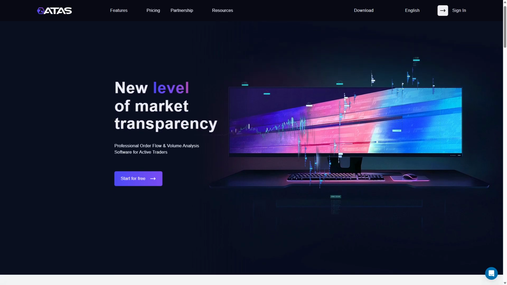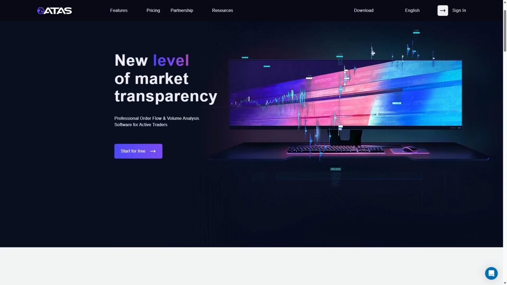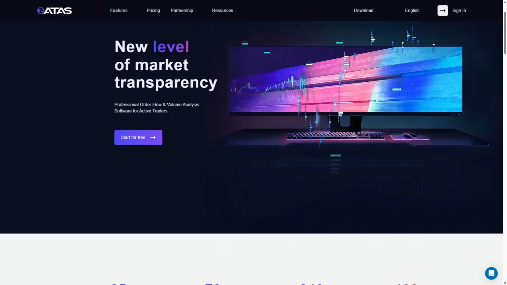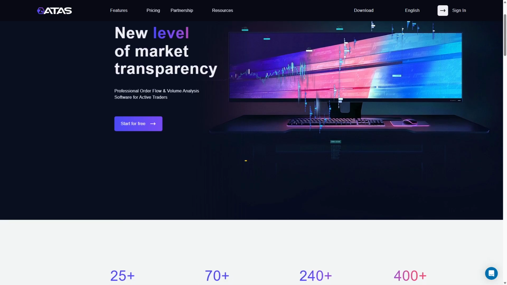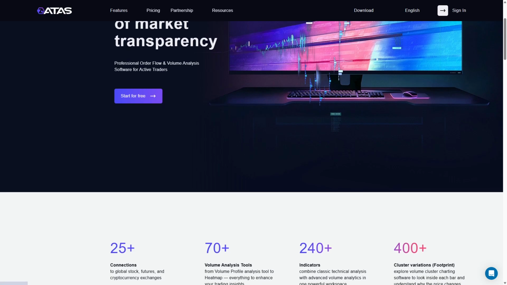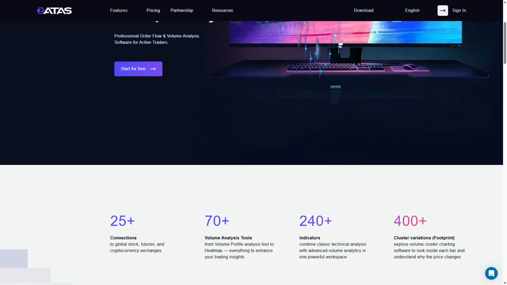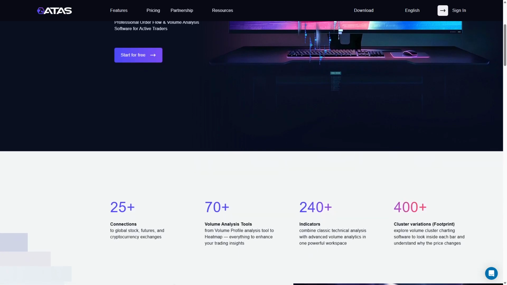ATAS is a comprehensive order flow platform that provides traders with real-time market volume analysis through heat maps, volume profiles, and cluster charts. It works by aggregating tick data to display where significant buying and selling activity occurs, helping traders identify support and resistance zones.